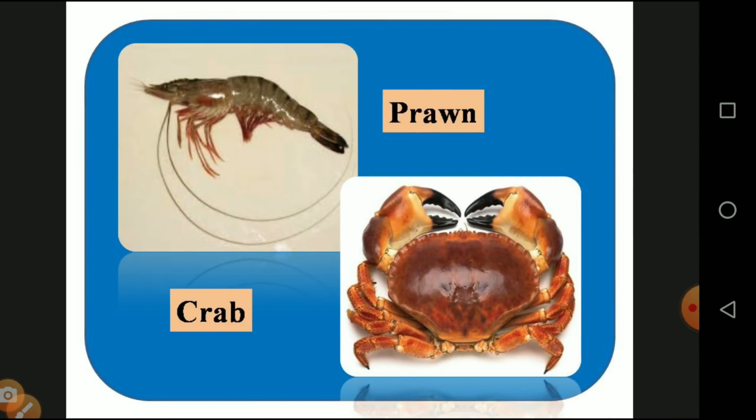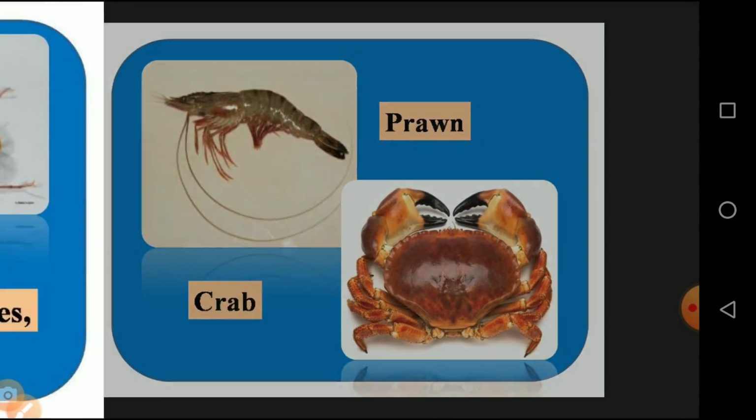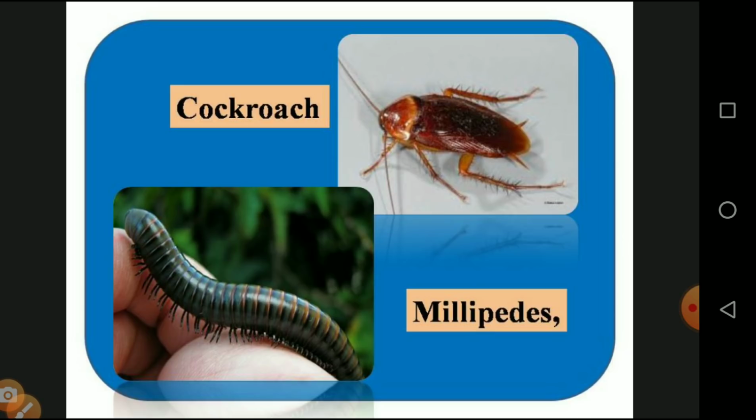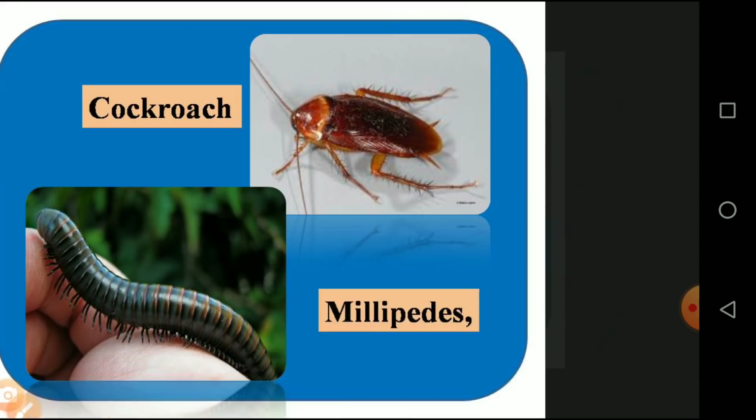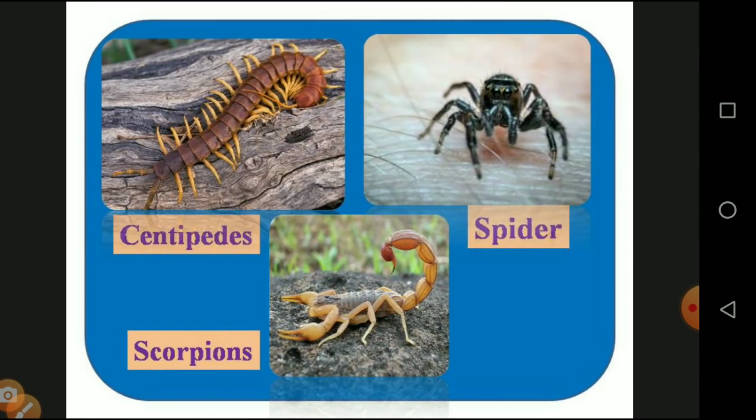Now we see some basic examples of the phylum Arthropoda: the prawn and crab, which we bring from the market. They have a shell-like structure, a hard exoskeleton on the outermost surface. We also see millipedes and cockroach. They have a hard and crispy exoskeleton that protects the organism from force and injury. Other examples are centipedes, spider and scorpion, which are also examples of the phylum Arthropoda.